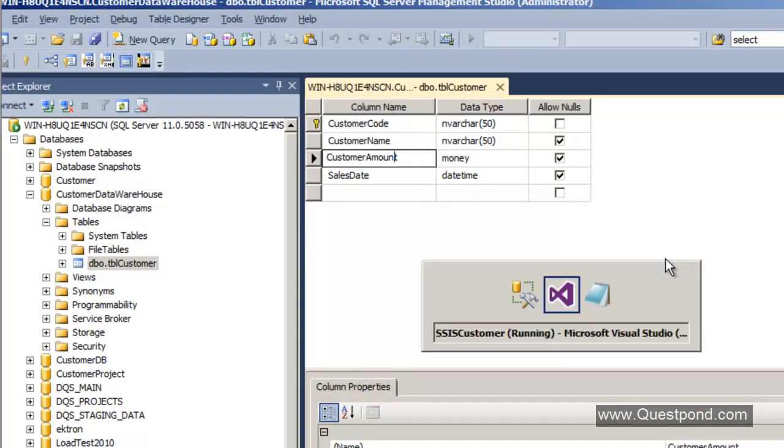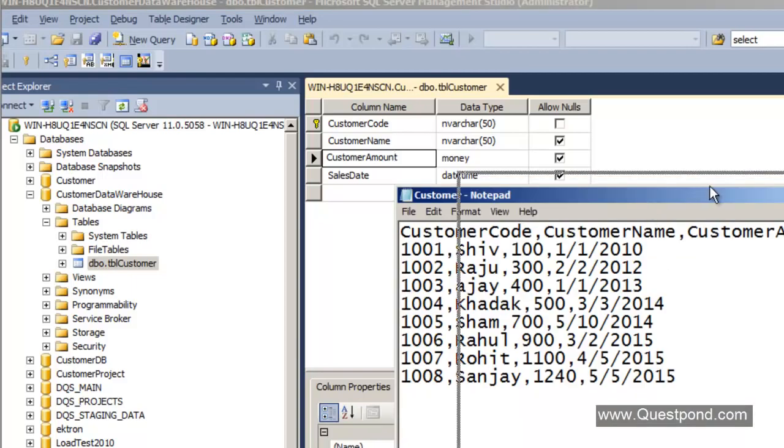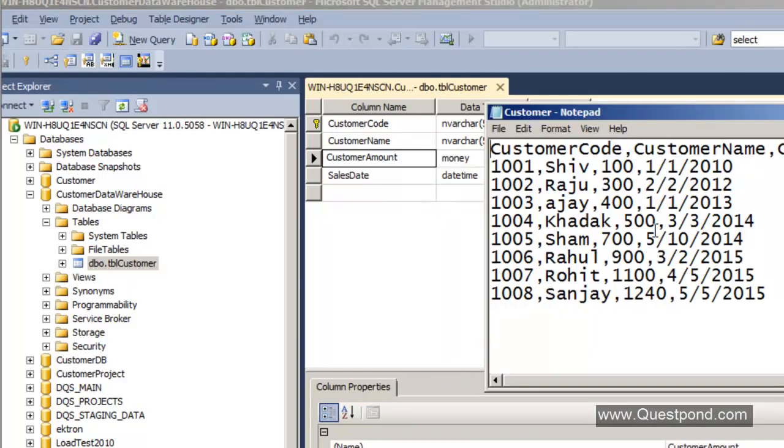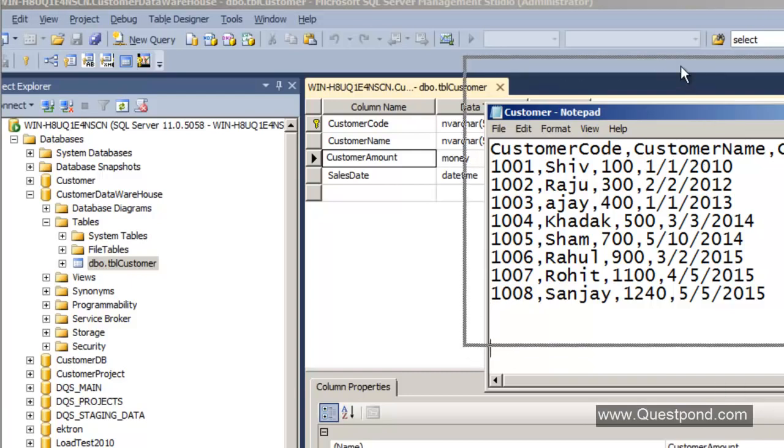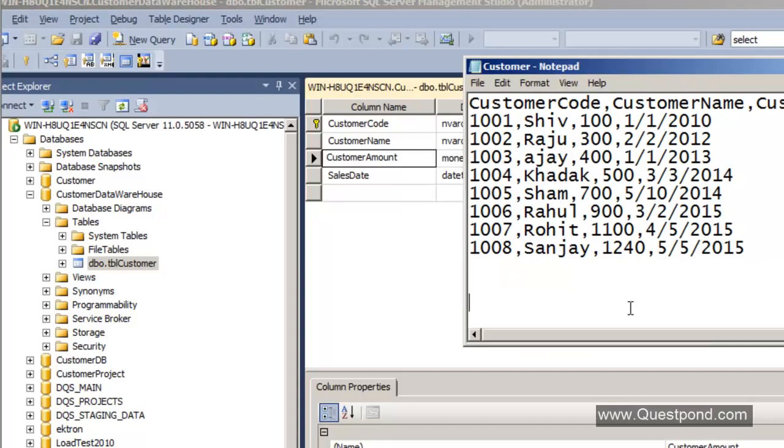So let us open our CSV and see whether any of these fields are not properly numeric. You can see this is numeric, this is numeric. This is the customer amount, and I can see that almost all the values are good. Oh, but I can see that there are some empty enters down below. Can you see this? After this last record, 1008, there are some empty enters, right?